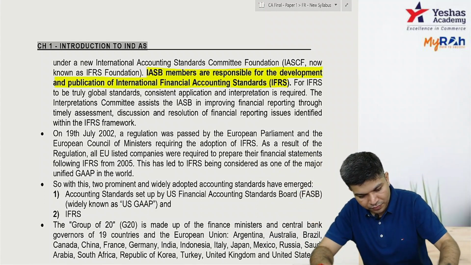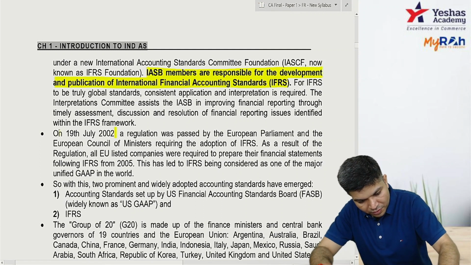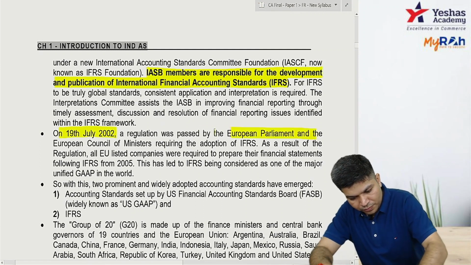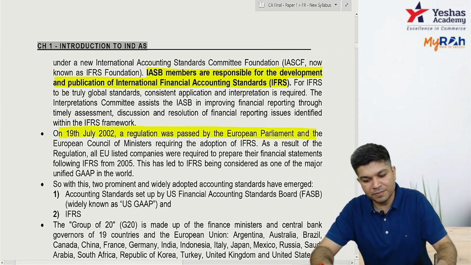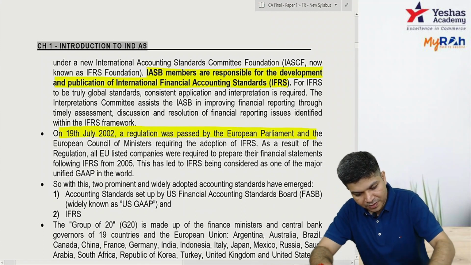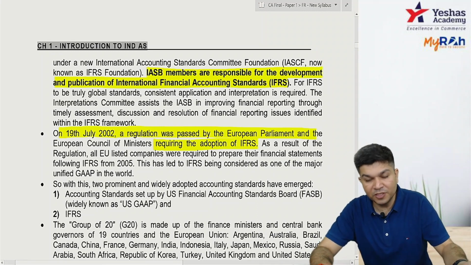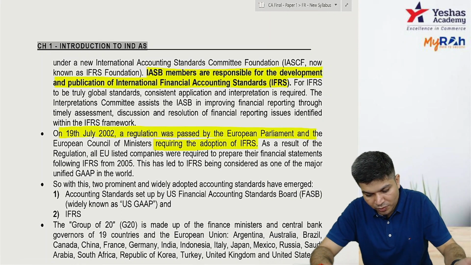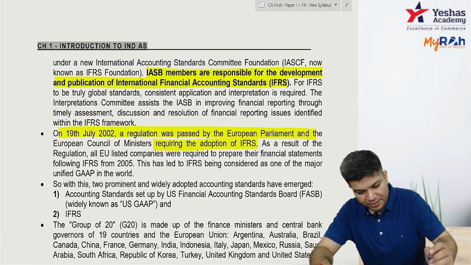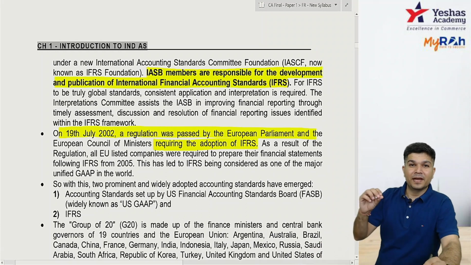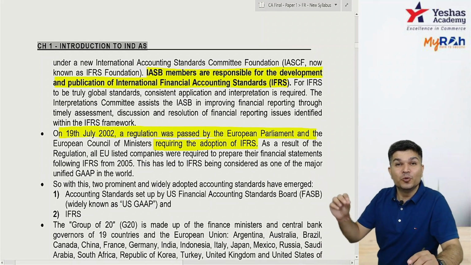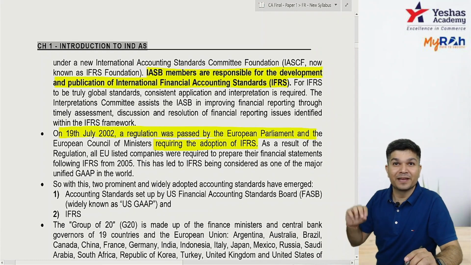ठीक है, तो in July 2002, a regulation was passed by European Parliament requiring adoption of IFRS, and all listed companies in EU, European Union, were required to follow IFRS from 2005. ठीक है. Now, I told you IFRS is UK based.